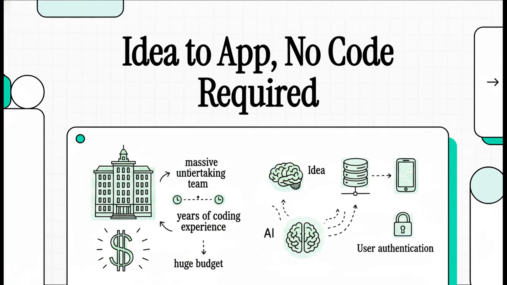You ever have one of those million-dollar app ideas, but then you hit that wall? The one where you think, I need a whole team, years of coding experience, and a boatload of cash to make this happen. Well, what if that whole reality is kind of just fading away? Seriously, imagine building a full-stack professional app, database, user logins, the whole shebang without writing a single line of code. Sounds like something out of a movie, right? But it's happening. Let me show you how.